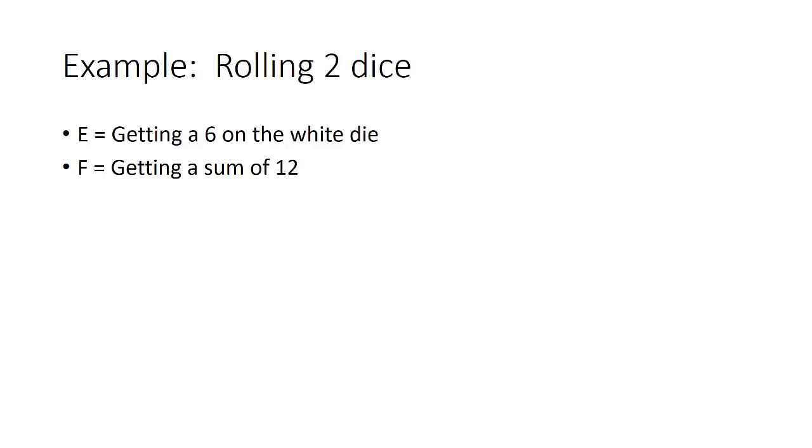Because these probabilities are the same, E and F are called independent. Now let's suppose that event E is still getting a 6 on the white die, but event F is the event that we get a sum of 12 on the two dice. These events are not independent.